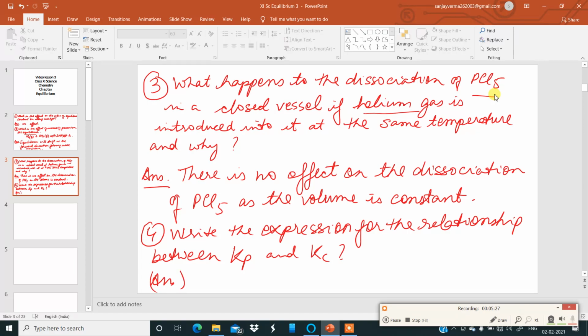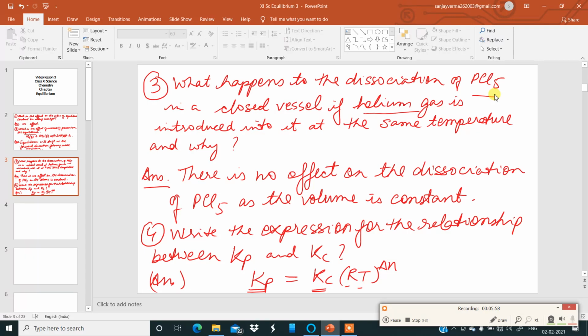Derivation is also done. So here Kp is equal to Kc RT to the power of delta n, where Kp is equilibrium constant in terms of partial pressure, Kc is equilibrium constant in terms of concentration, moles per liter, R is the gas constant, T is temperature. Delta n means it is the difference between the sum of the products minus sum of the reactants. Okay, that is question number 4. Now let us move to the next question.